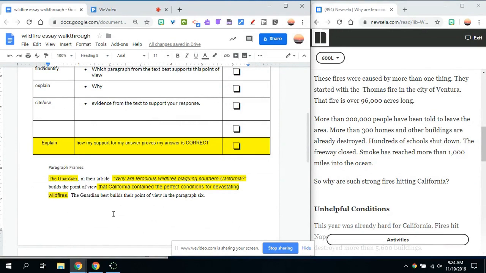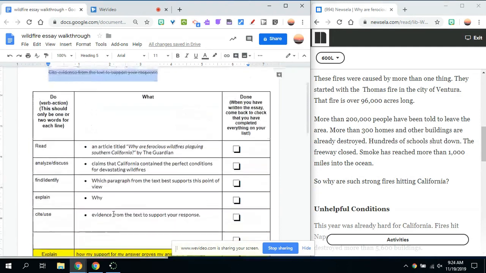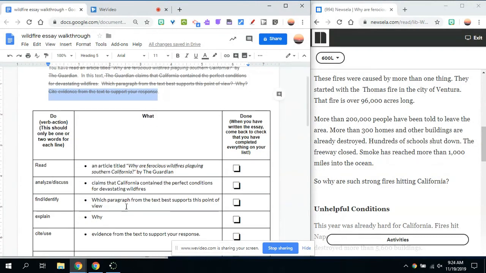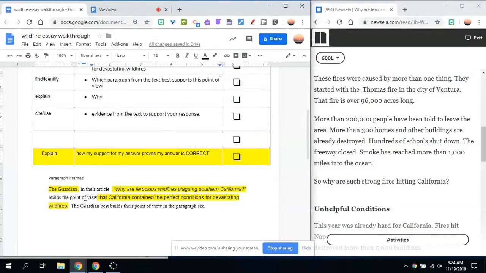So my introductory paragraph should answer the question of which paragraph from the text best supports the point of view that California contained the perfect conditions for devastating wildfires. The author of this text is The Guardian. They don't give a specific author's name, but the paper it was in is The Guardian.